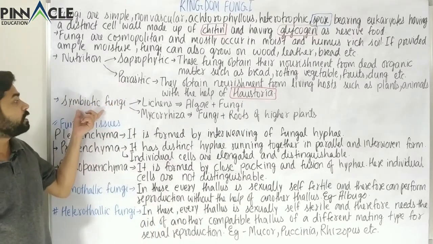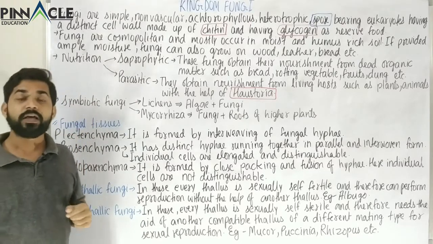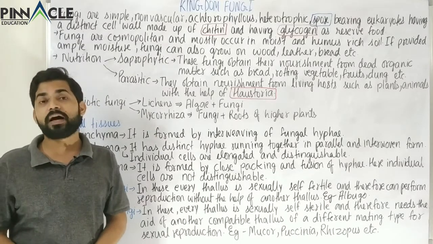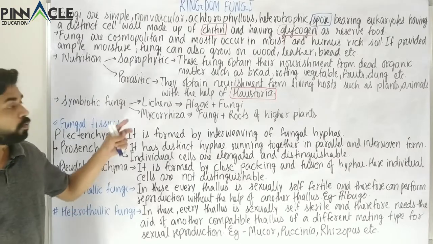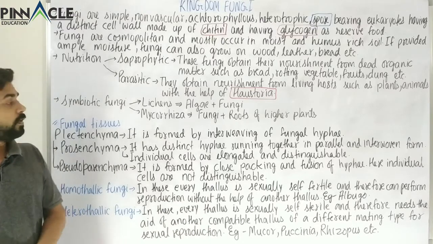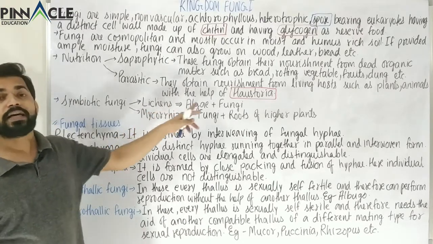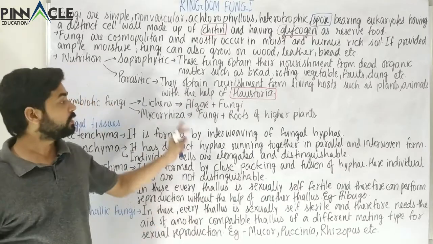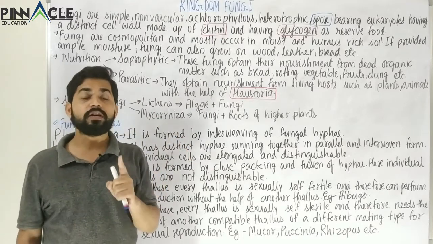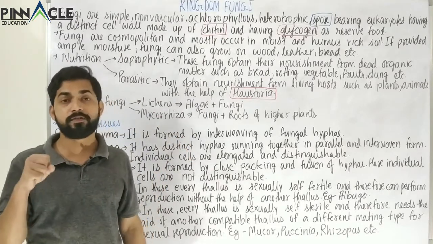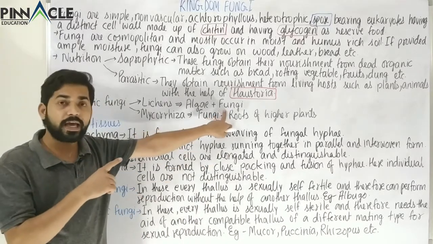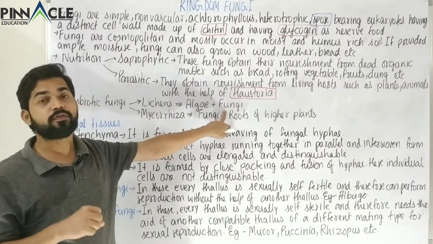Now we come to another type of nutrition, and that is symbiotic. Symbiotic means a mutual association where both the organisms benefit from each other. There are two very important and common forms of fungal association with other organisms. For example, in the case of lichens, fungi are associated with alga. In this case, the fungi provide protection to the alga, and also help in absorption of minerals and water from the substrate or the medium. So the fungi provide protection to the alga, and also absorb nutrition from the substrate.